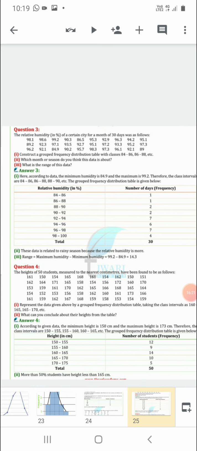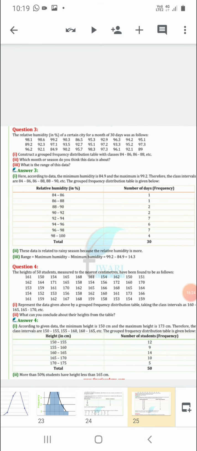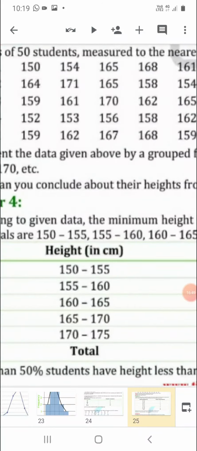Now question number 4. The heights of 50 students measured to the nearest centimeter have been found to be as follows. So again, the heights of 50 students are given to you. Again we can't convert this data by their names. So we will convert this data into grouped form, and obviously to represent the group data we'll use a histogram, right? So we have made the groups 150 to 155, 155 to 160, 160 to 165, 165 to 170,